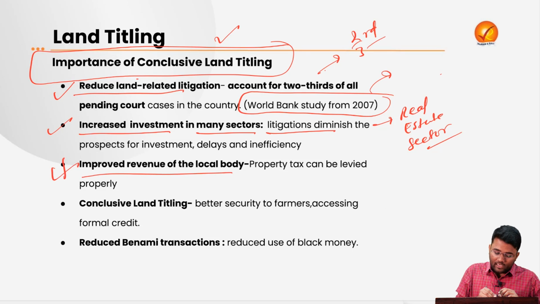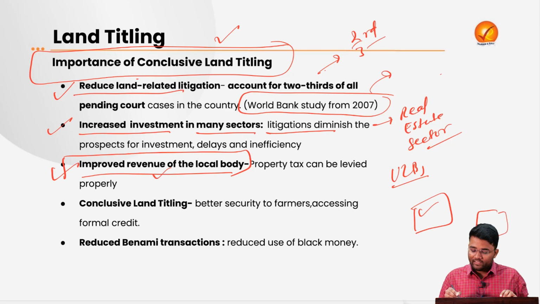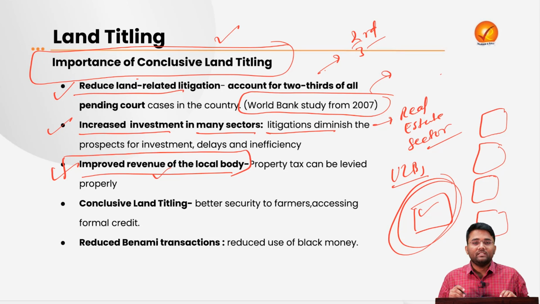Then this conclusive land titling will also lead to improved revenue for the local bodies. At this point of time, the urban local bodies collect property tax from the people situated in the jurisdiction of that urban local body. But the property tax that they are collecting is very minuscule or very low. One of the reasons is that they don't know who the actual owner of that property is. Someone else is residing in that property and the actual owner is someone else, and there is litigation going on between 3-4 people about this property. So this urban local body cannot collect the property tax for this particular property.